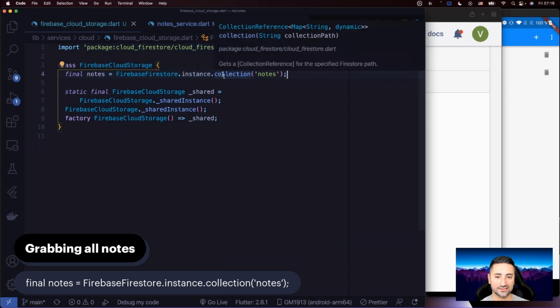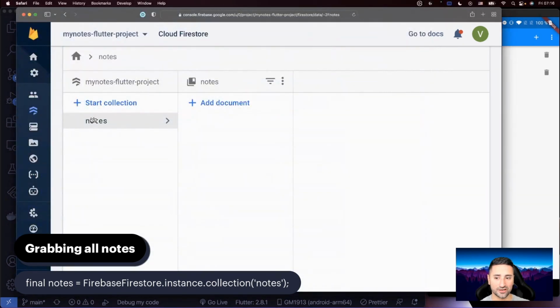So this is how you actually talk with Firestore. So you can see that the signature of this collection is actually returning you something called a collection reference. And you will soon see how we can extract our actual notes from this collection. All right. And also remember, this isn't going to work if you haven't actually created your notes collection. So if you haven't done that, if you forgot to do that, please go ahead and do that right now.